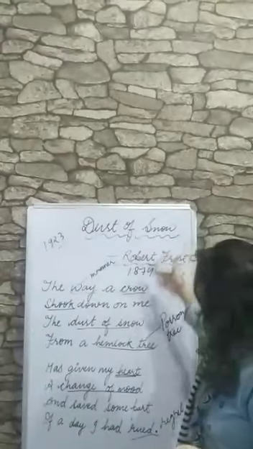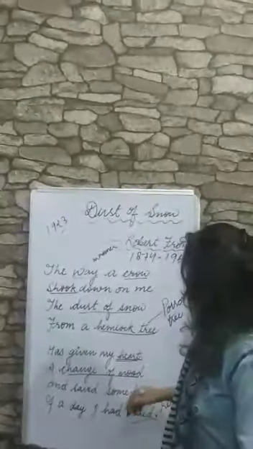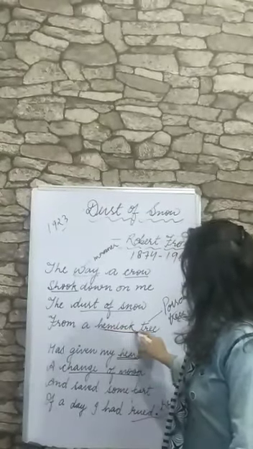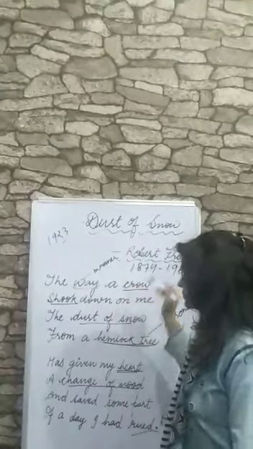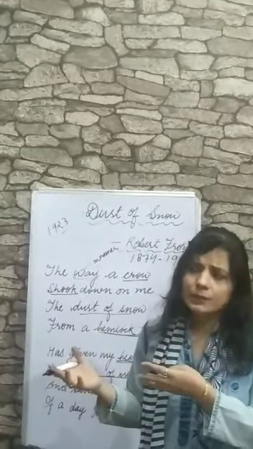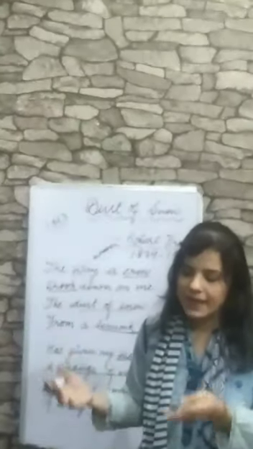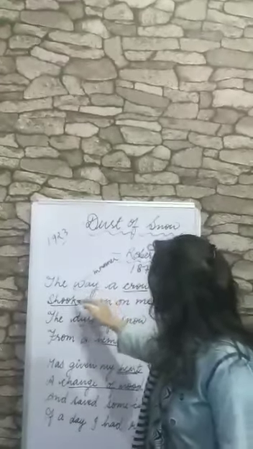It is a very short poem, and one most important thing is that the poet used the word hemlock tree and the word crow. Mostly poets use birds in their poems like the nightingale and the peacock, but Robert Frost used the crow.